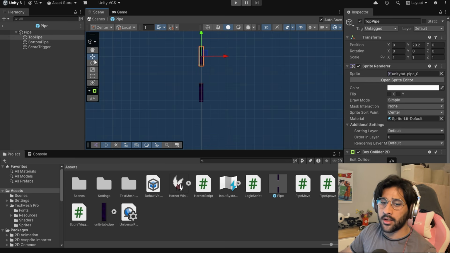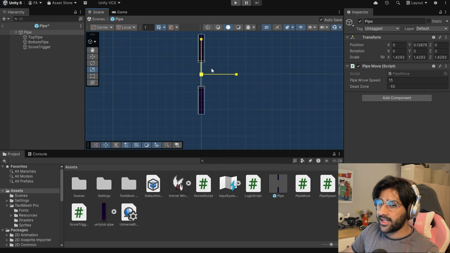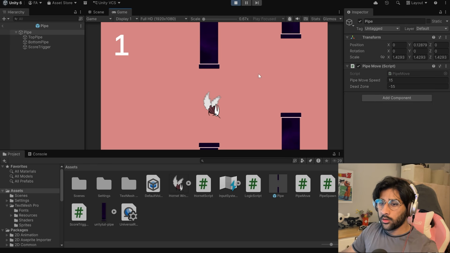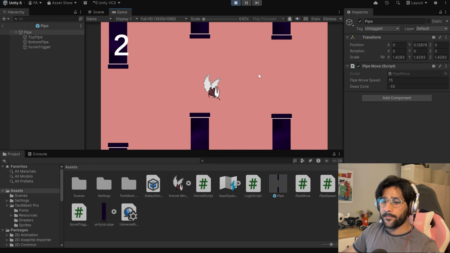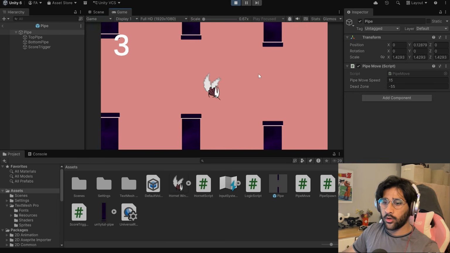Just mess it all up and stretch it out upwards. Can I do that? Yeah, like that. If I just make the pipe bigger, how does that affect the game? Oh, there we go. Oh my god, I think that fixed it. I think that basically fixed the issue.